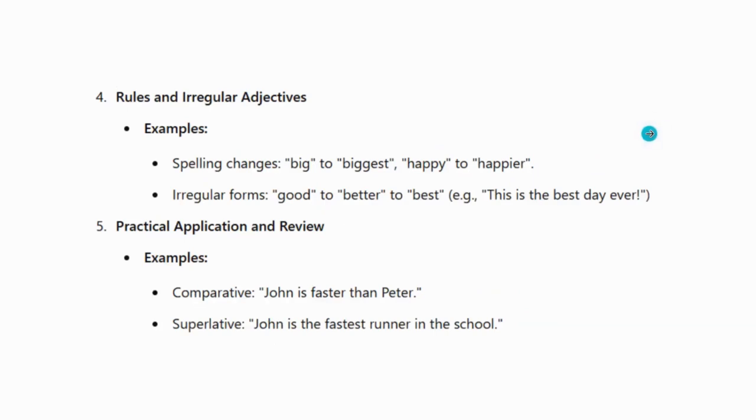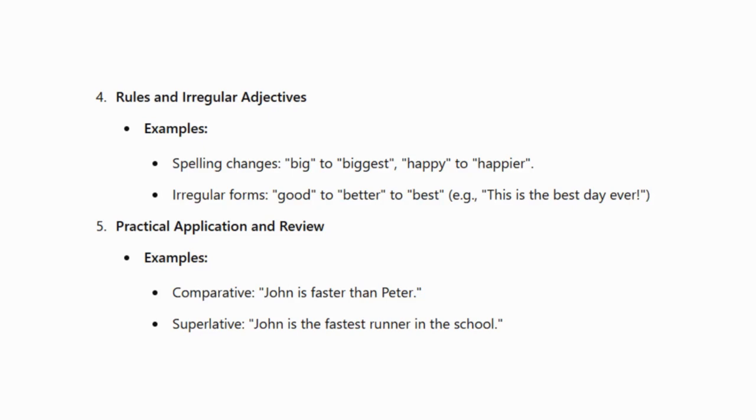Now let's proceed. Sometimes in English the grammatical rules are a bit complex, so we have irregular adjectives. Let's say we have good. You cannot say the comparative form for good is gooder and the superlative form is goodest. The general rule applies to most, but for irregular adjectives like good, the comparative form is better and the superlative form is best. The examples I gave you: today is better than yesterday, or this is the best day ever.